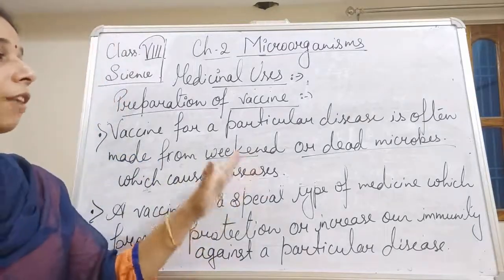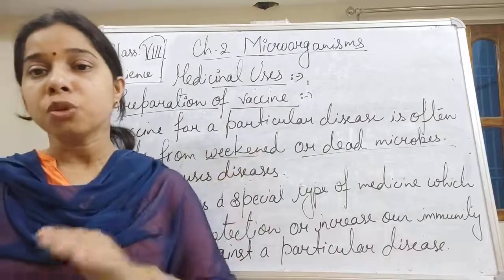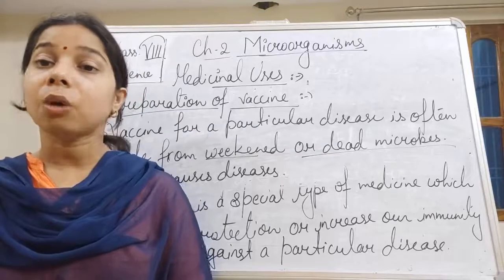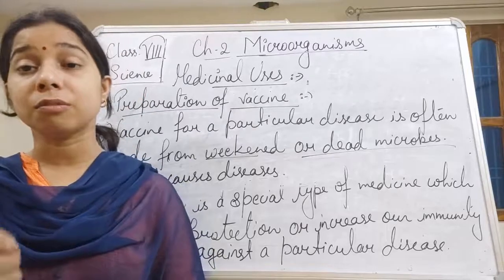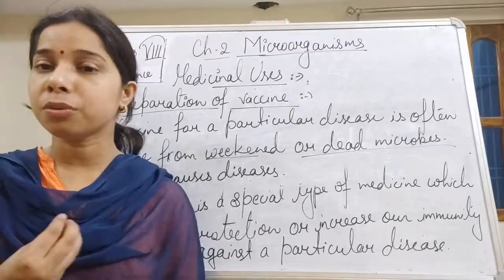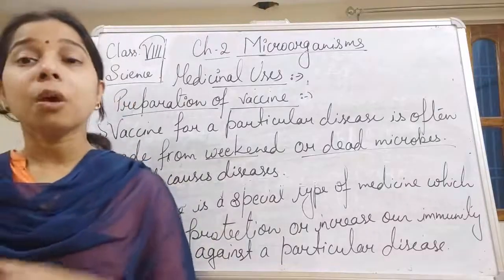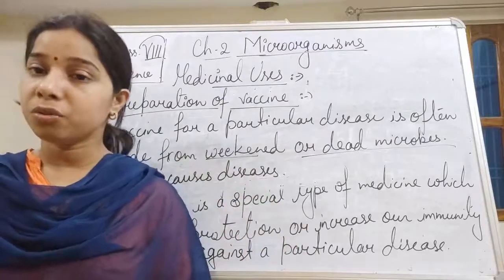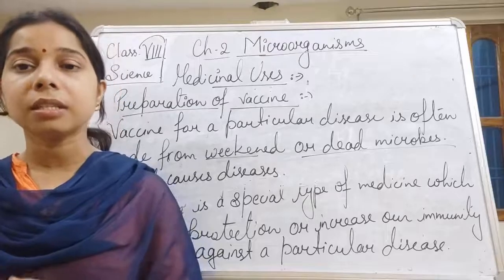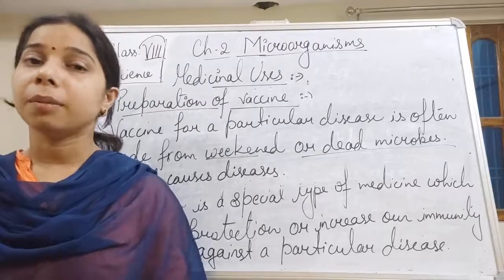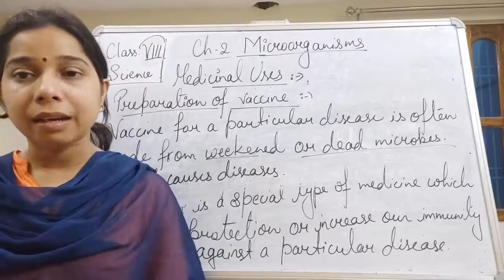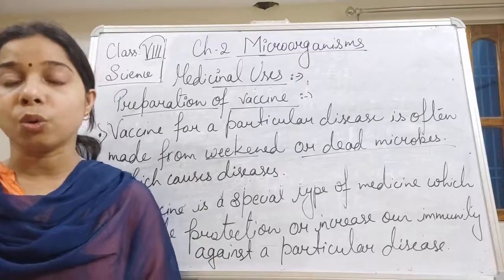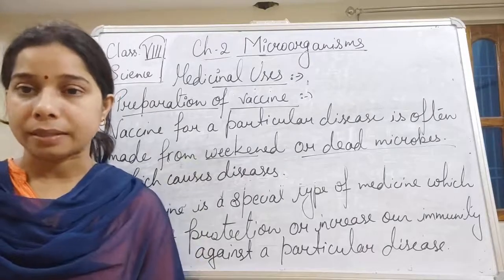Now this vaccine, if I am saying that it is made up of a dead microbe, so basically it is made up of a very weak microbe or a dead microbe. Now when this weak microbe is introduced in our body, then what happens? At that time our immune system becomes ready to recognize, and after recognizing that particular type of disease causing microbe, it starts producing antibodies.